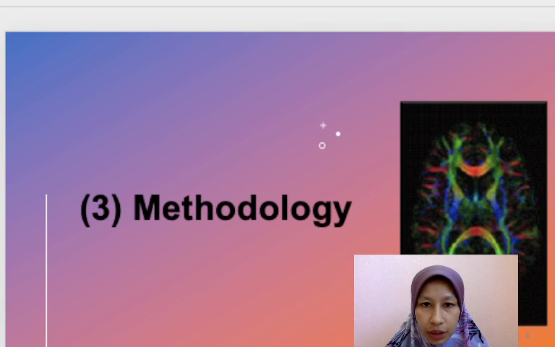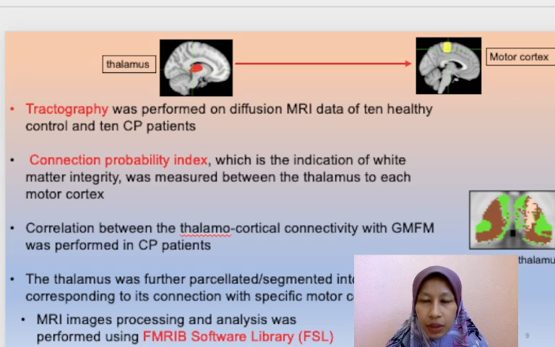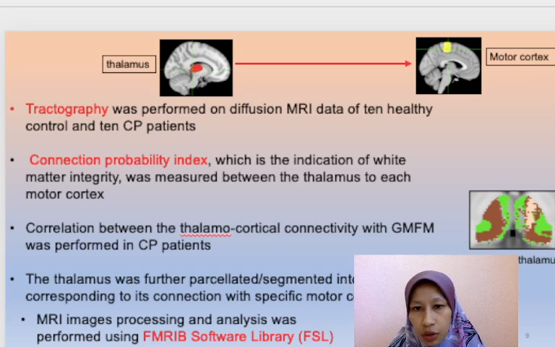Let's have a look at the methodology of this study. We use probabilistic tractography done on diffusion MRI data. Then a quantitative measurement called connection probability index was measured between the thalamus and each motor cortex. Correlation was performed between the connectivity and the GMFM score. Then the thalamus was further parcellated, or segmented, into areas that corresponded to its connection with a specific motor cortex.